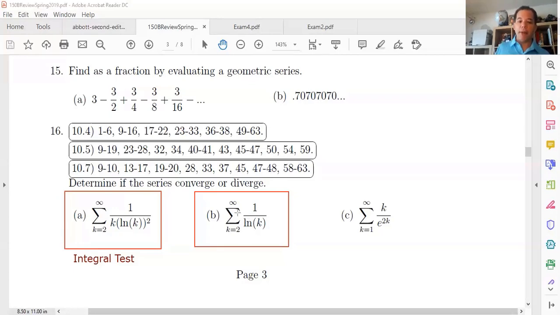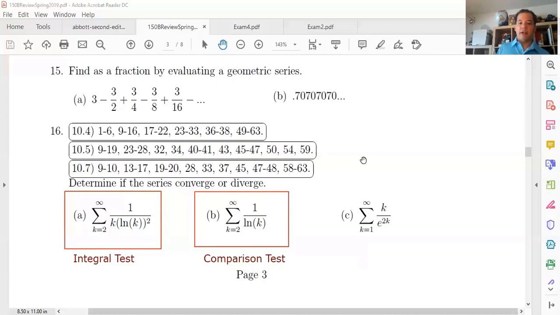But here we can do the comparison test because this one is the other way around. ln k is always smaller than k, so 1 over ln k is bigger than 1 over k. So this one is bigger than 1 over k. So the comparison test seems the way to go, and would be the more appropriate one for this one.